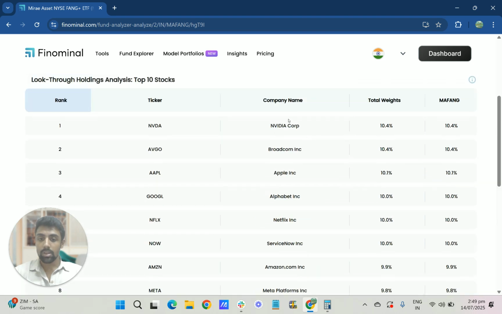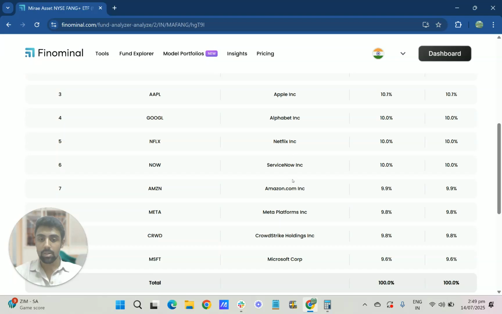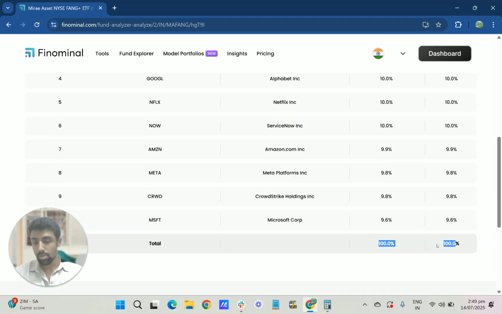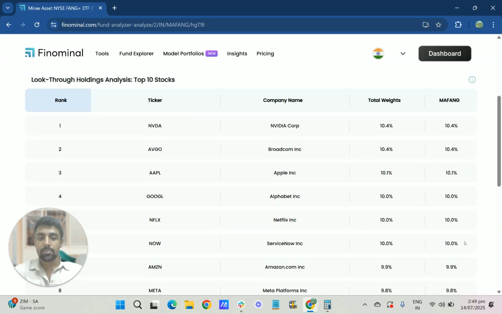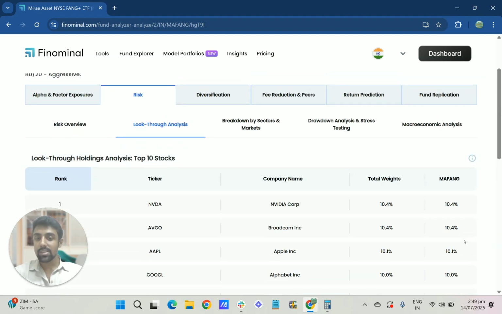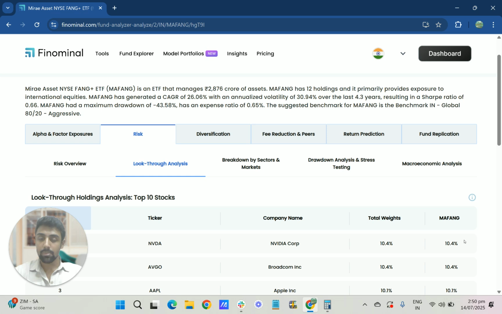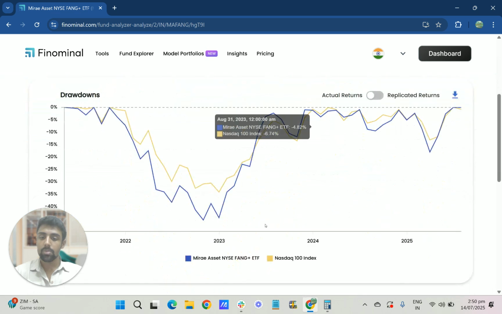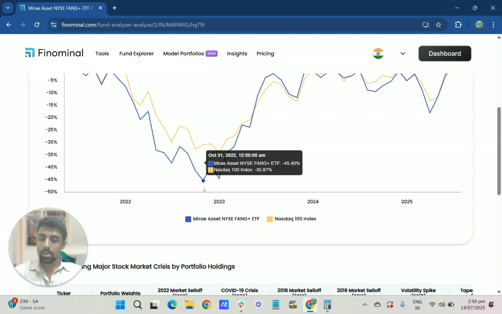These are Nvidia, Broadcom, Apple, Alphabet, and just 10 companies sum up to 100%, whereas NASDAQ has about 100 companies and you're much more diversified. So in terms of drawdowns, this is much riskier than the NASDAQ itself.